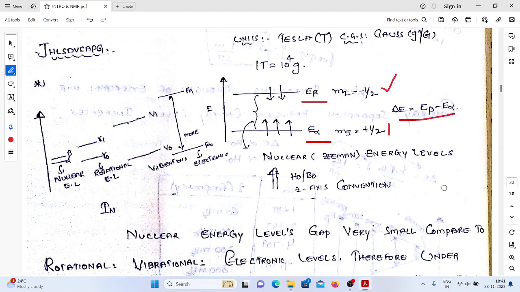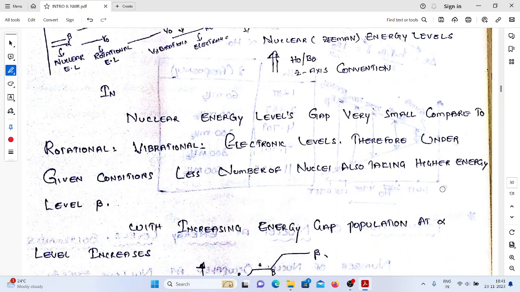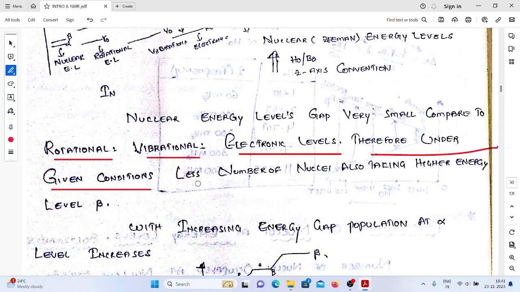This is the delta E. Okay. Here see this one. Nuclear energy level gaps are very small compared to the rotational, vibrational, and electronic levels. Therefore, under a given set of conditions, even a smaller number of nuclei also occupy the higher energy level.